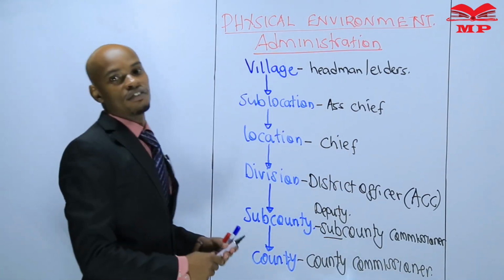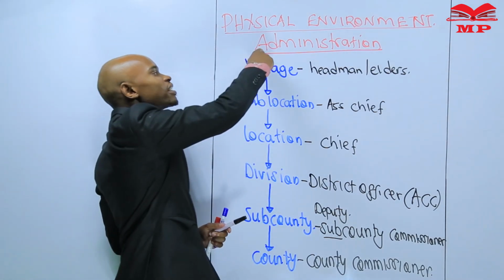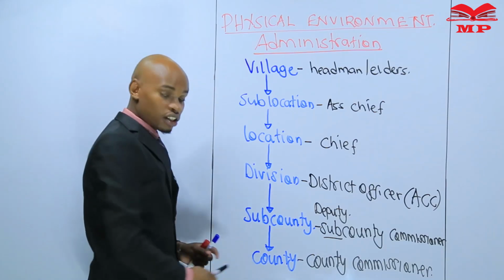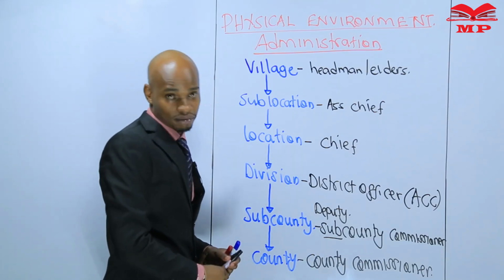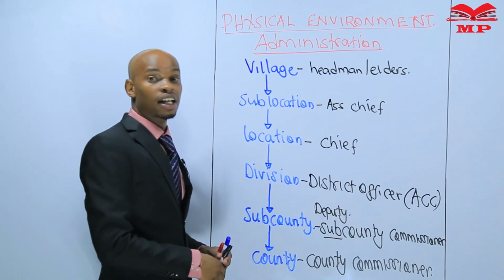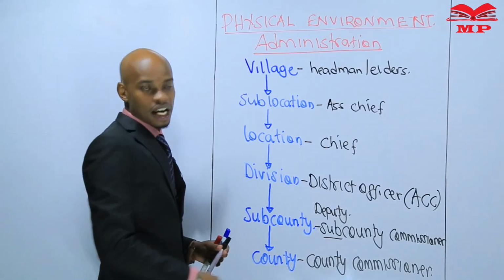And I want to sound a very early warning. When we are talking about administration in the county, we don't talk about the governor. That is the biggest mistake pupils make when it comes to the hierarchy of administration.